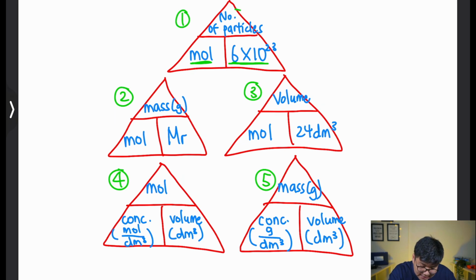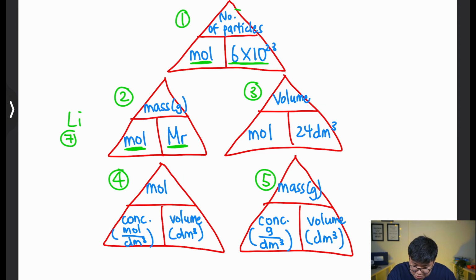Okay, so for example, lithium, the MR will be 7. Okay, it is the number of neutrons plus the number of protons. Okay, it will be the mass of the atom. So let's say I have 2 moles of lithium, my mass will be 14 grams because 2 moles times 7, okay, and the 7 is found in the periodic table, you will get 14 grams.